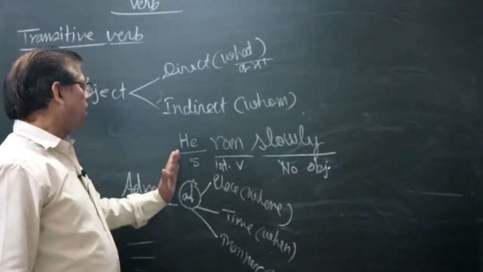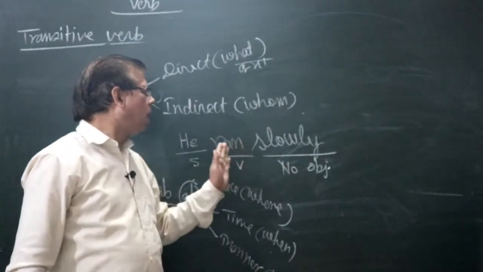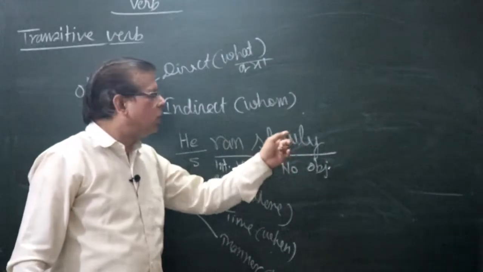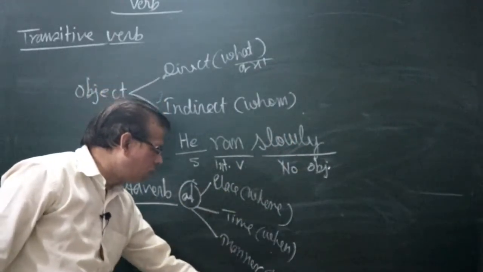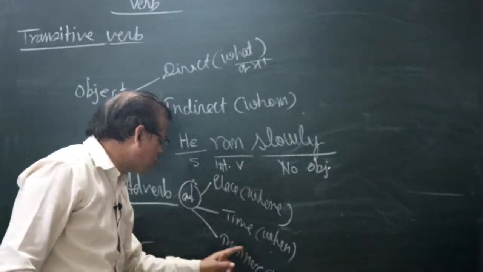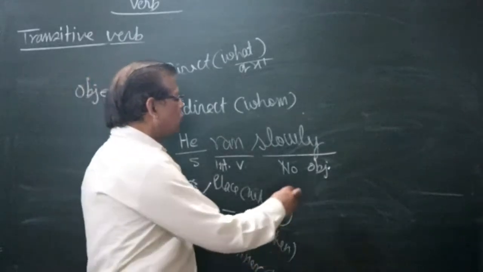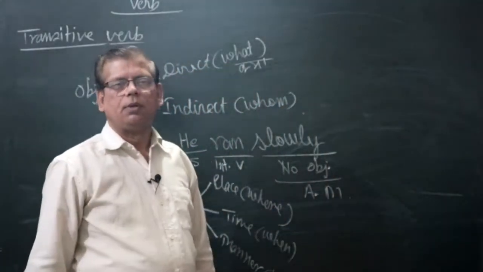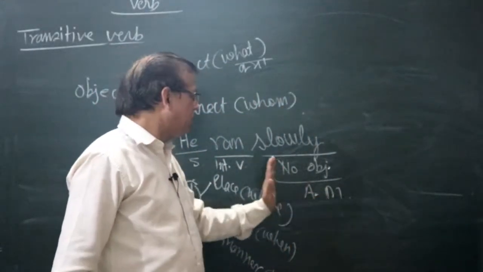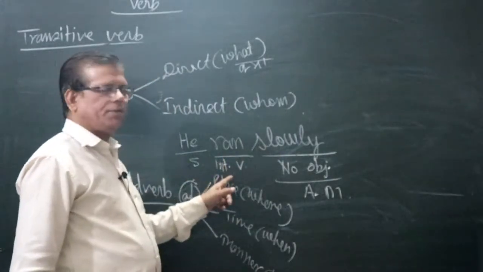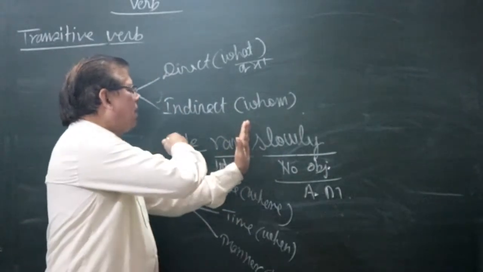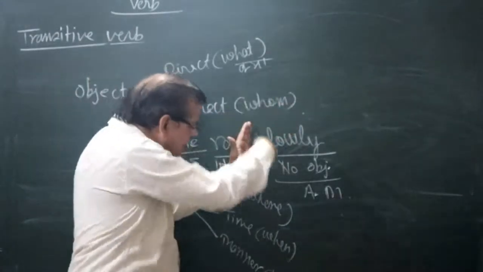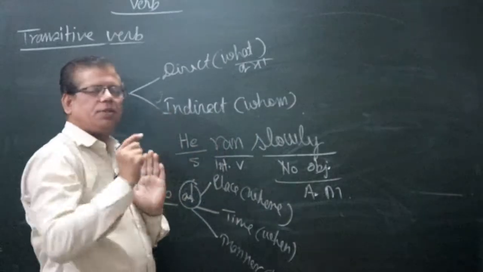So he ran. How did he run? Slowly. Slowly is the answer of the question how. The answer of the question how is called adverb of manner. So it is adverb of manner, which means no object. The verb is intransitive. When after the verb there is nothing, or any adverb, the verb is intransitive.